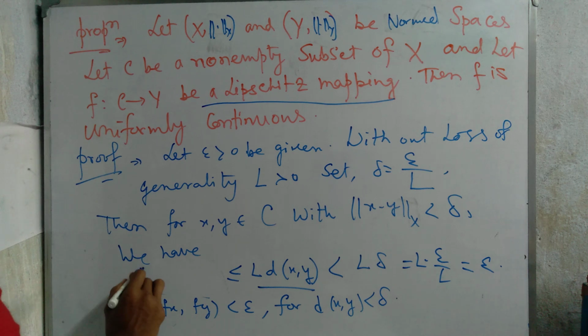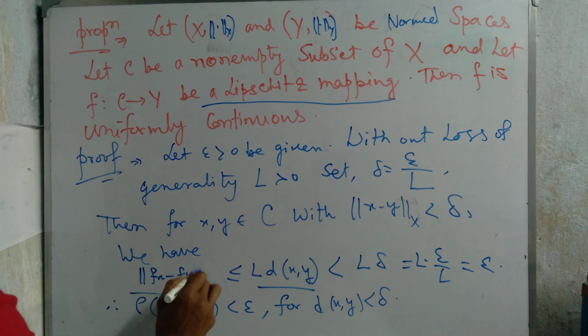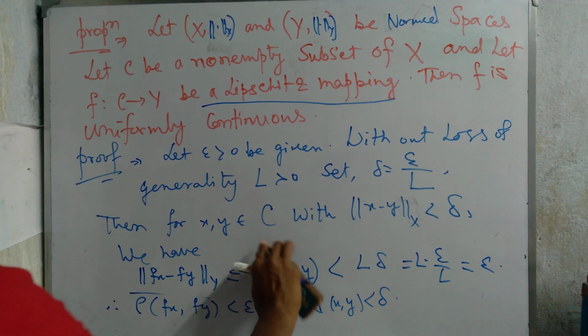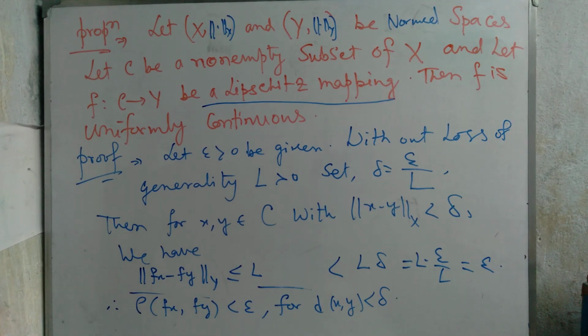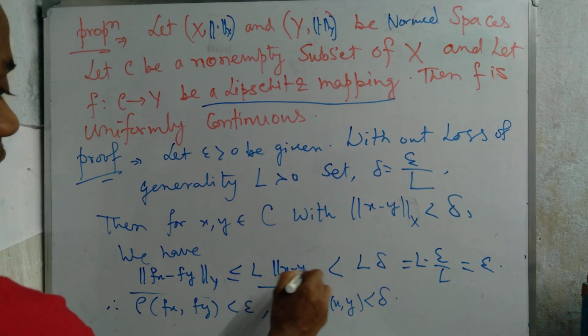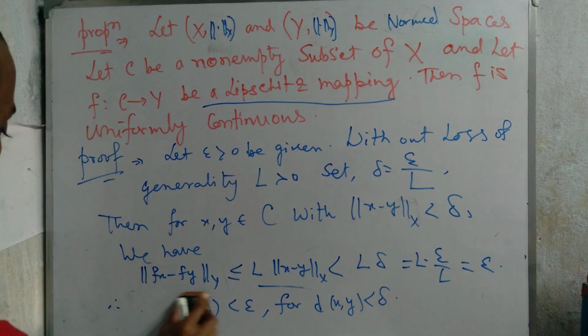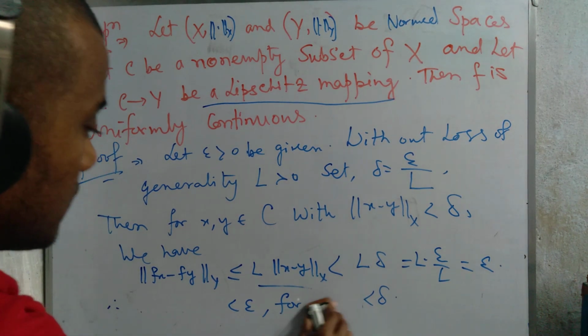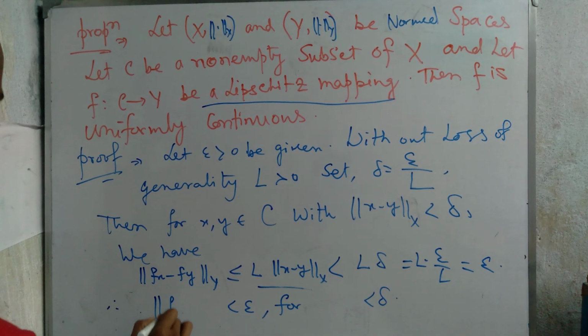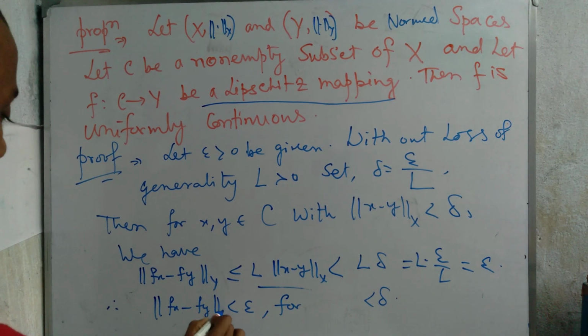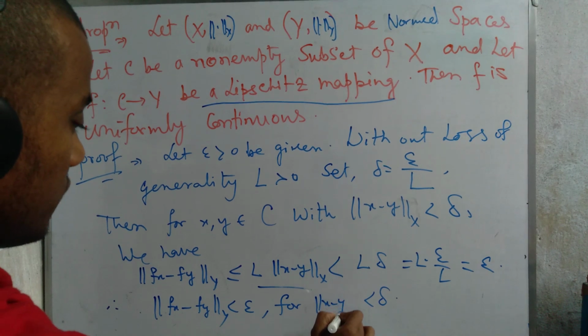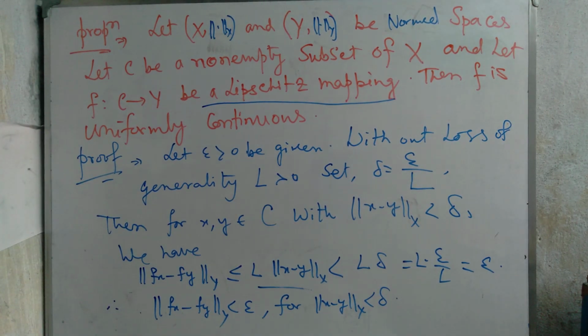Here, obviously, the norm of f(x) minus f(y) is with respect to Y, and here we write the norm of x minus y with respect to X. This one is not a problem, then all are the same. We just write the conclusion part here: the norm of f(x) minus f(y) is less than the norm of x minus y with respect to X, which is less than delta. Okay, I think this one is okay. Then we proved it in normed space.